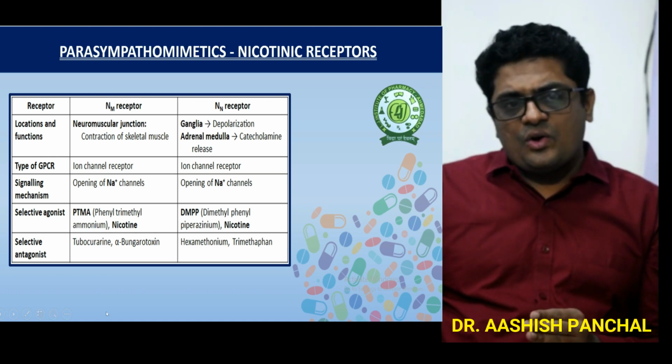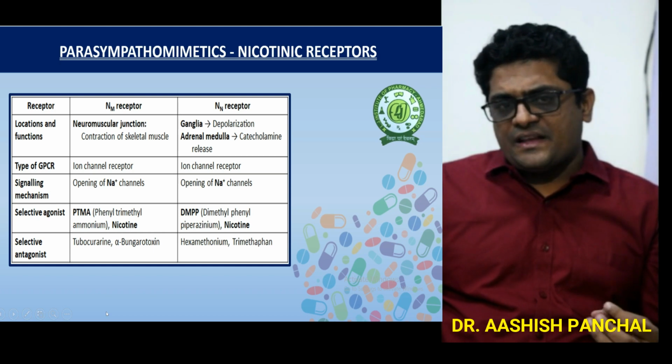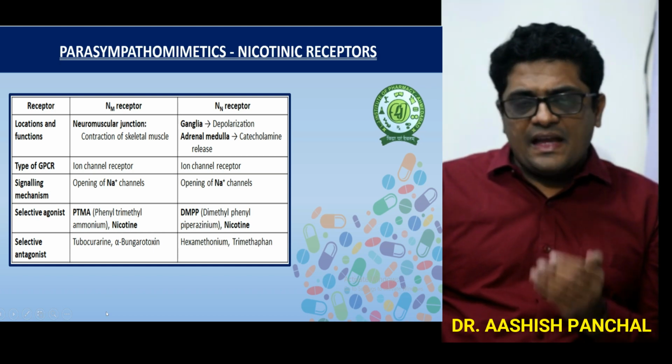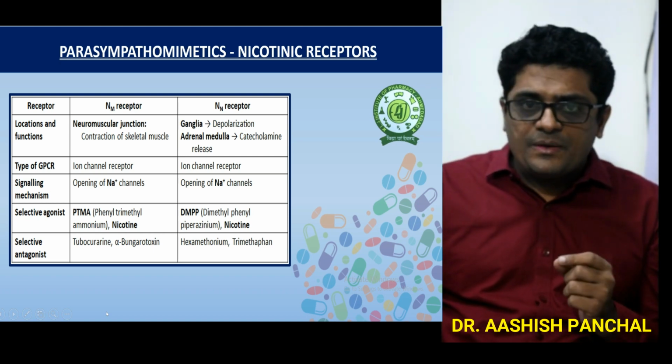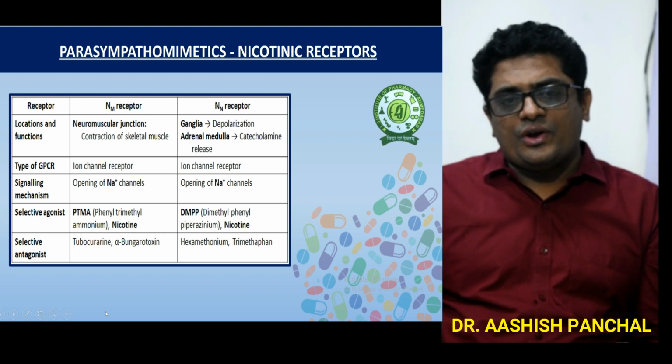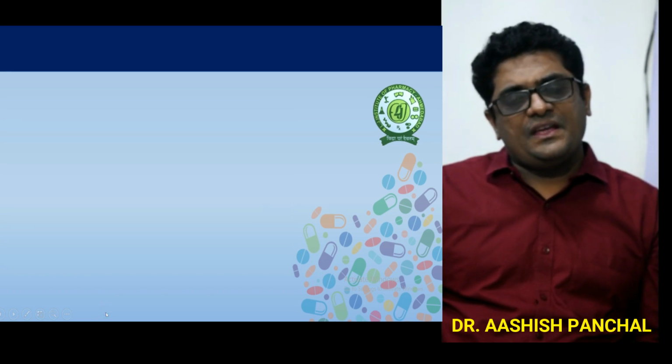For selective agonists and antagonists, in the NM receptor the selective agonists are nicotine and PTMA, and for the NN receptor they are DMPP and nicotine. The selective antagonists are tubocurarine in the NM and hexamethonium in the NN.